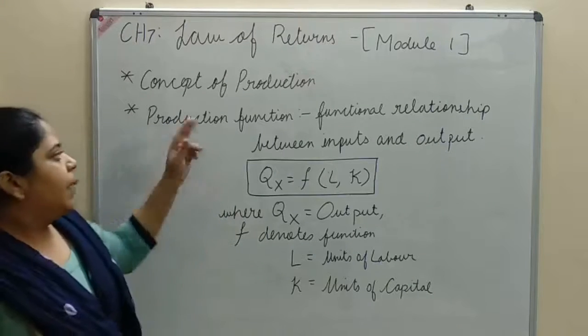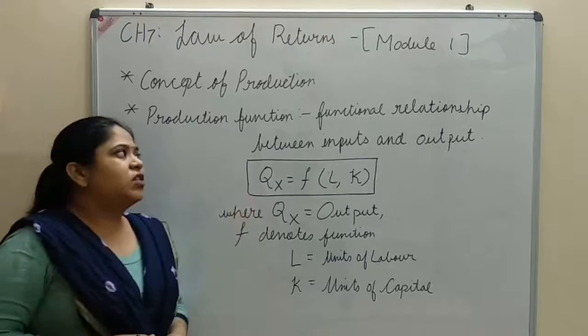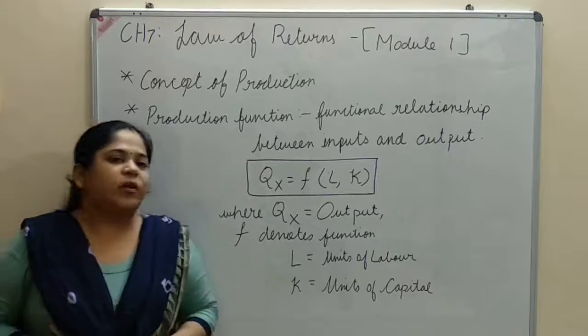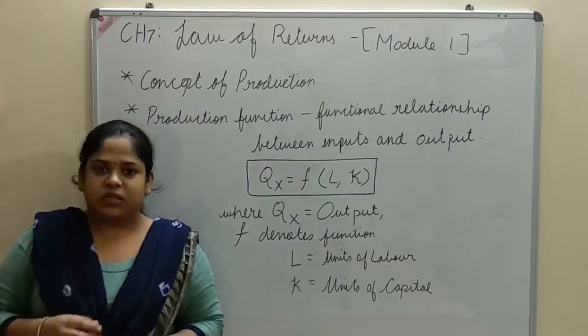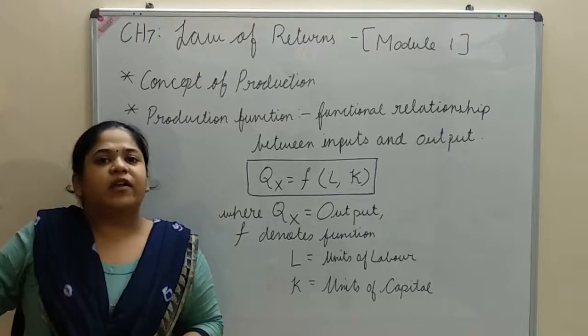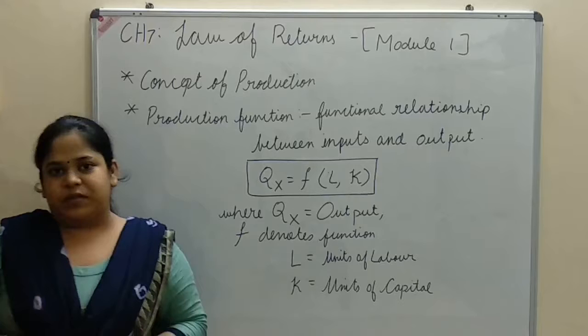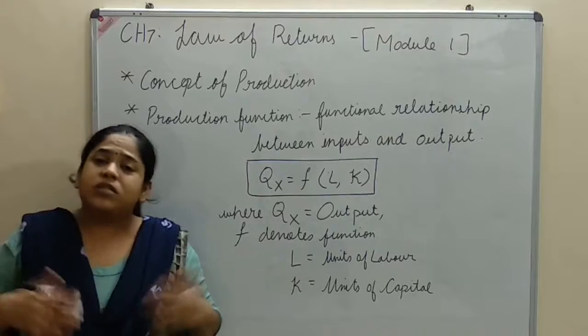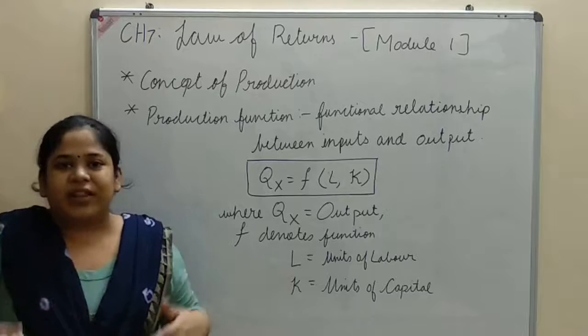Coming to production function. Production function is a functional relationship between input and output. What are the inputs? Inputs are the factors of production like land, labor and capital. And what is meant by output? Output means the production that you get.